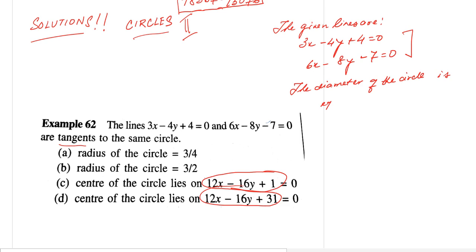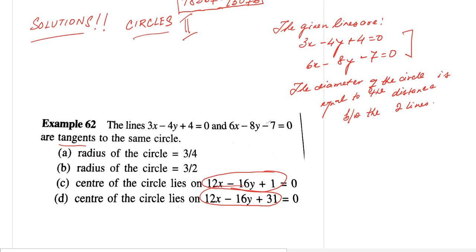is equal to the distance between the two lines.